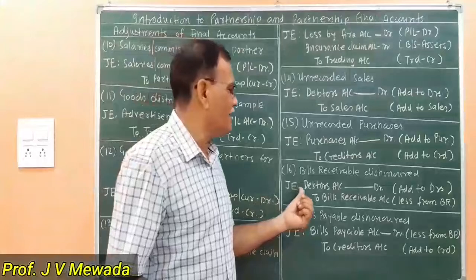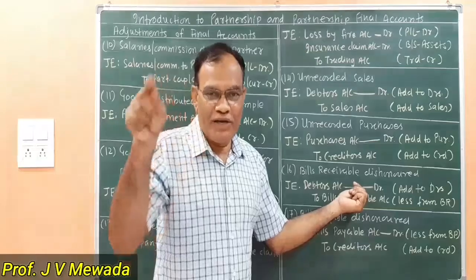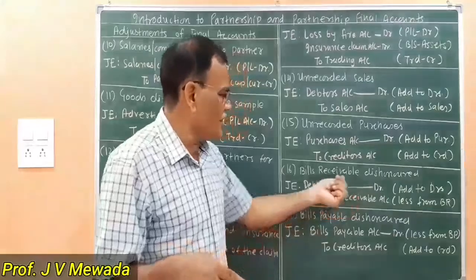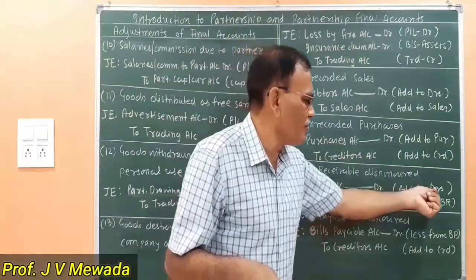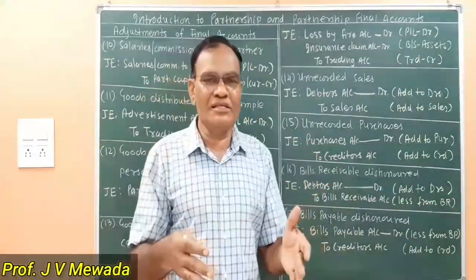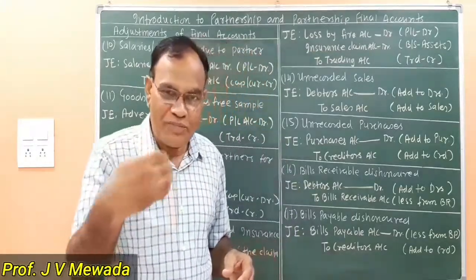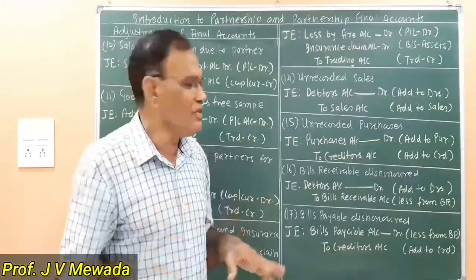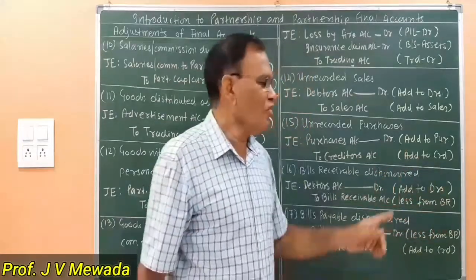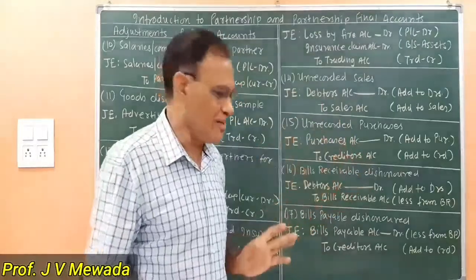So again we have to receive the amount from the debtors, and bill receivable has no value. So what entry are we passing? Debtors account debit. So our debtors are increasing because that document which is known as a bill of exchange has no value because it is dishonored. So our debtors will increase, so debtors are debited, so we are adding to the debtors. And we are subtracting from the bill receivable because there are so many bills and we are given the total of all the bills. So from that total we are going to subtract that particular bill which is dishonored. So bill receivable account is credited, so we are subtracting from bill receivable. Both these items are on the asset side. So one is added and one is subtracted.